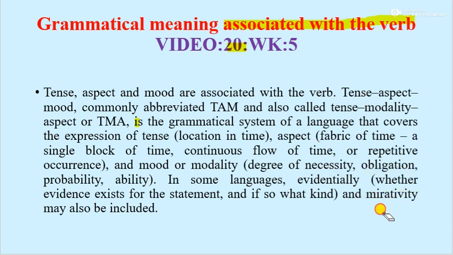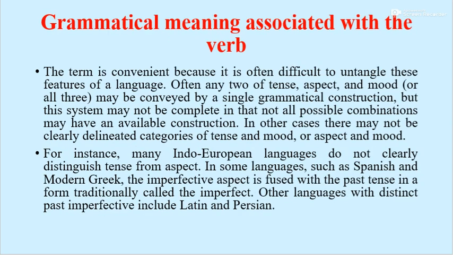We can say tense, aspect, and mood are associated with the verb, and on the other hand TMA is the grammatical system of language that covers the expression of tense, meaning location in time, aspect, fabric of time, or single block of time, continuous flow of time. So these are the repetitive occurrences. So these are the relationship between grammatical meaning associated with the verb.